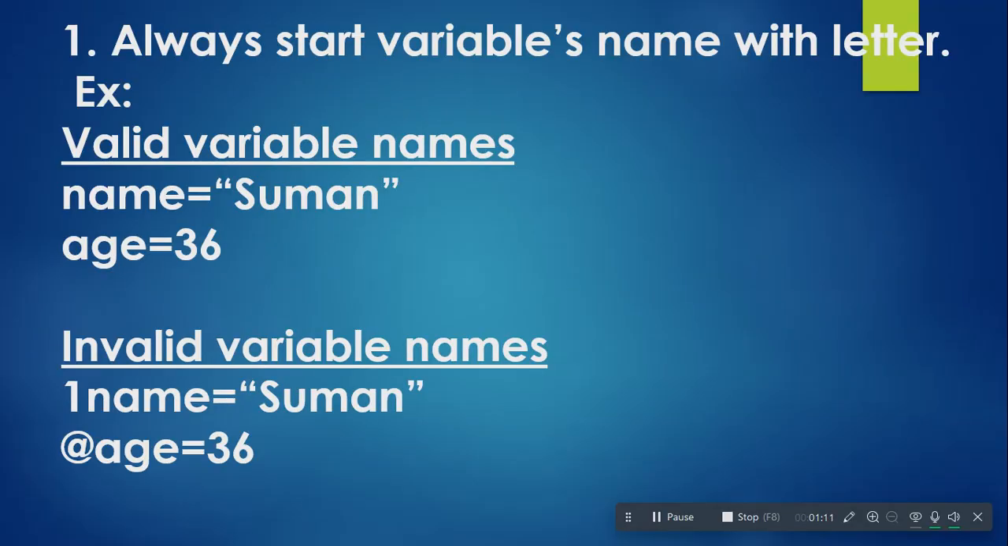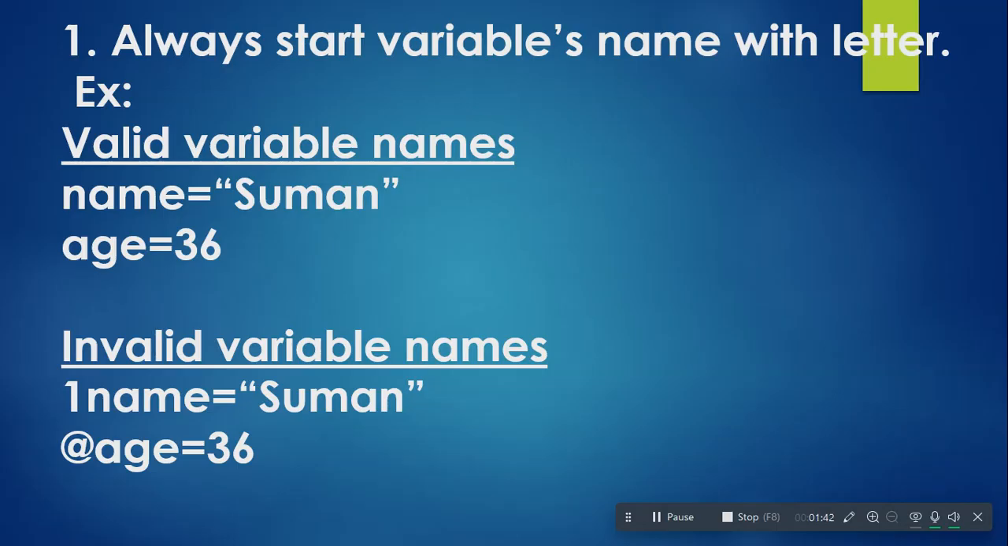Now coming to the rules, we need to always start a variable name with a letter, although we can also start a variable name with an underscore. Always start a variable name with a letter. Some valid variable names are name is equal to Suman, age is equal to 36. On looking at the name variable, we can see that it is a variable which is going to store the name of an employee, and looking at the age variable, we can conclude that it is a variable which is going to store the age of an employee or age of some person.